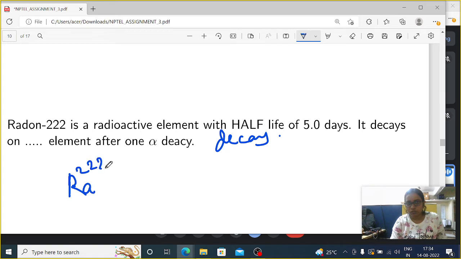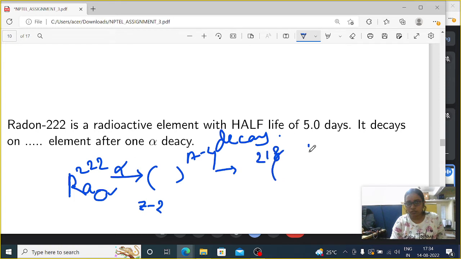222, but for that question we need some more information, what is the value of Z here, because if I do the alpha decay here, then there will be one element which has Z minus 2 and A minus 4. So A minus 4, we can write 218 will be there, but what will be the value of Z?